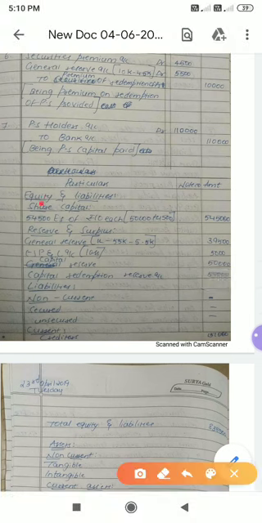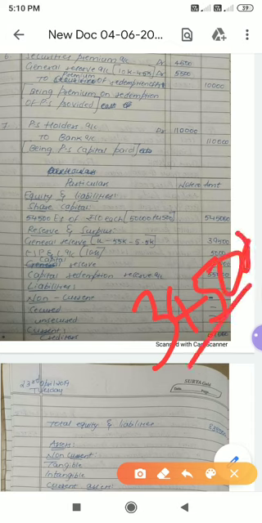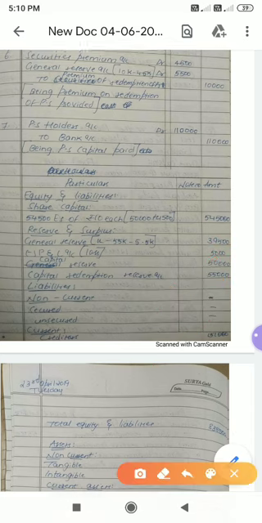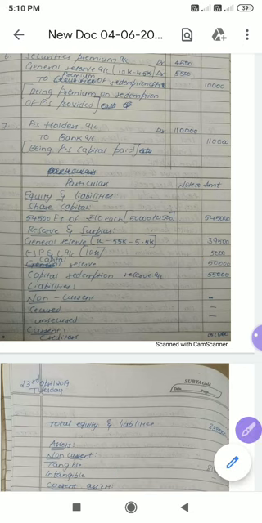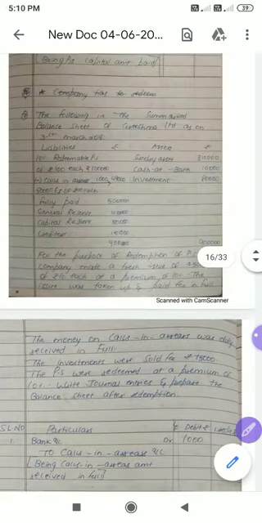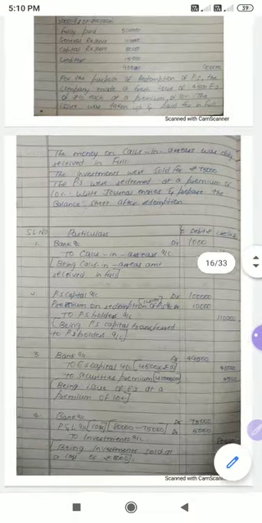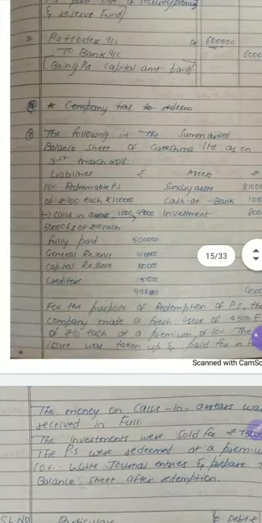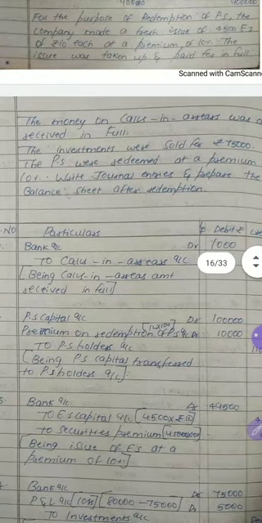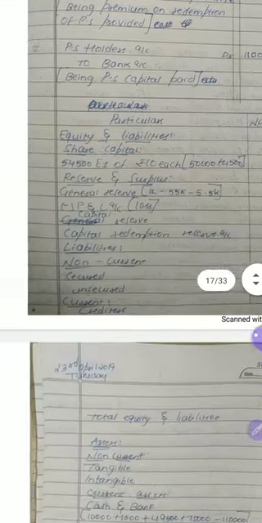Where? Here you have to minus 1 lakh minus 55,000, so you will get 39,500 minus 5,000. 5,000 you have to less. Okay. You can write 34,500 directly. In the outer column you can write 34,500, instead of 39,500, that is 39,500 minus 5,000. And next one, capital reserve we have not utilized, so the same amount will be written over there, 50,000. And creditors also we have not utilized, and we don't have any non-current items. So directly we can go for current items.